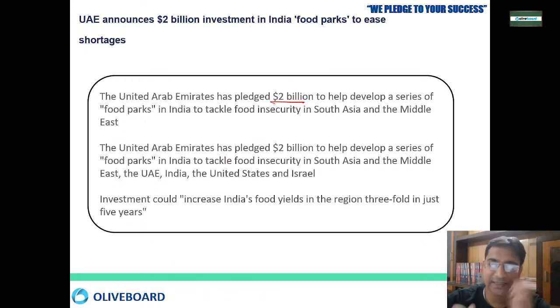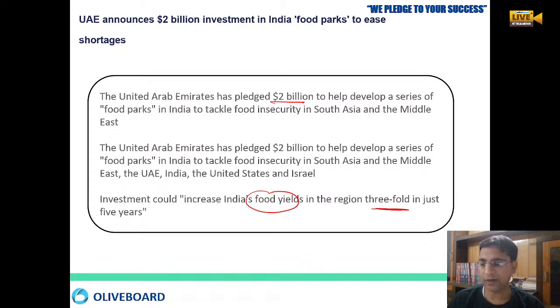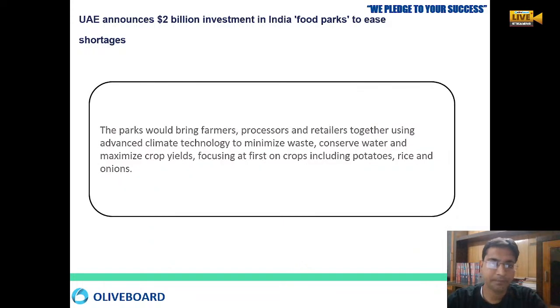They want to ease the food shortage throughout the world and in the South Asia region. This investment will increase India's food yield by threefold in just 5 years.